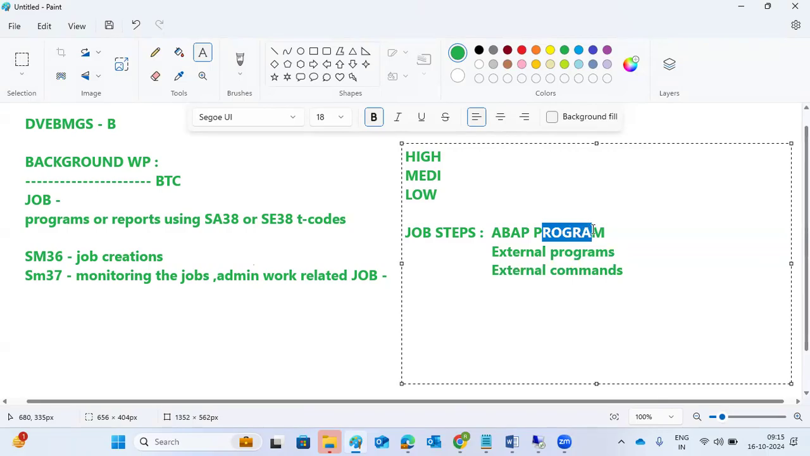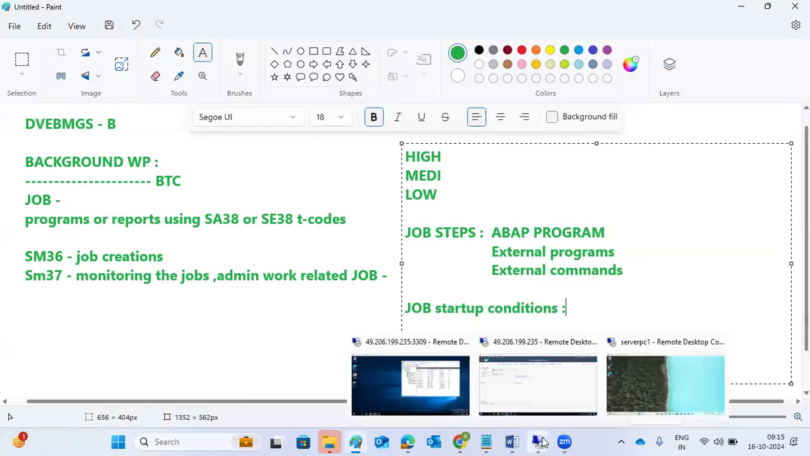This is frequently used here. Above program means any programs at our SAP system level that you want to execute automatically, not manually. That kind of thing you have to execute here, so that above program you have to define here. Then job startup conditions here. What do job startup conditions mean?